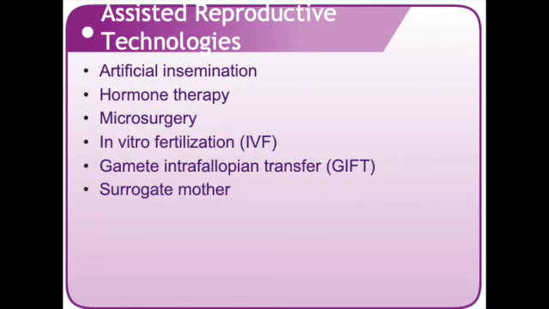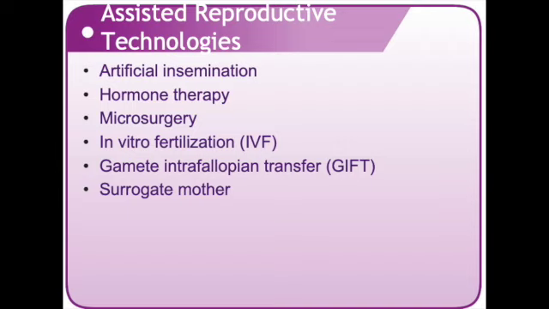Some other ART methods, so artificial insemination we talked about, it's used to provide an increased number of sperm for conception and also used to impregnate a surrogate mother. Some problems are there's a slight risk of infection. If the sperm is not the husband's, moral issues and legal issues can arise, like the legitimacy and the biological father's rights. Hormone therapy or fertility drugs, they stimulate the ovaries to function properly. Some problems are multiple pregnancies and possible increased risk for female cancers.